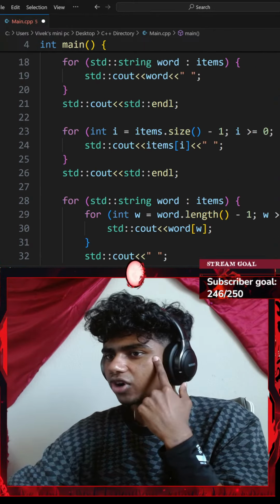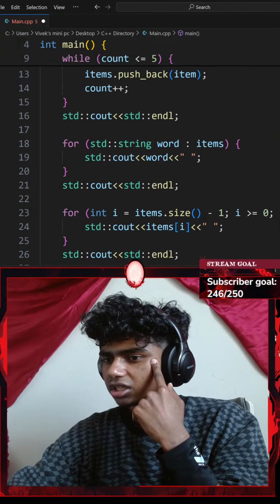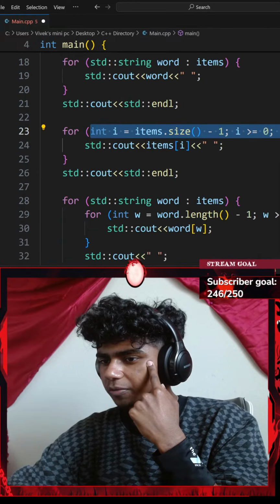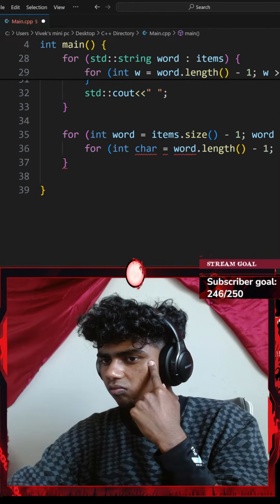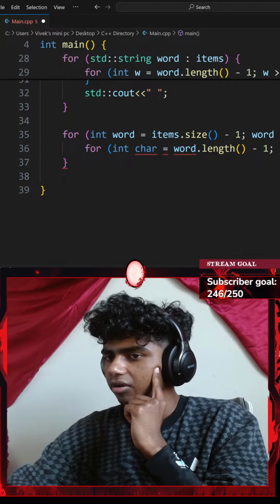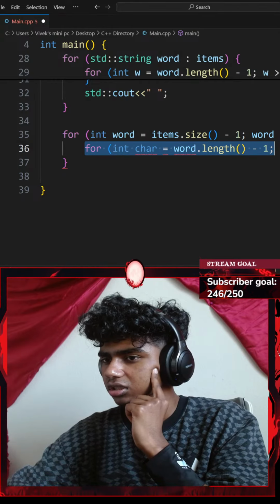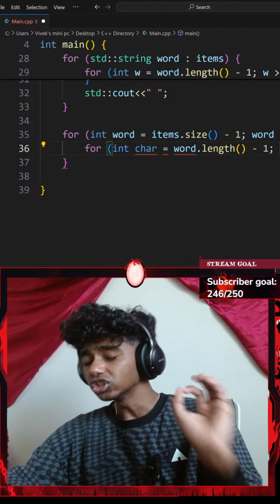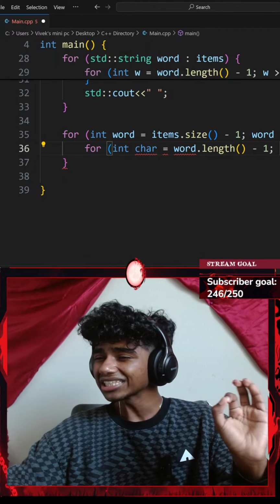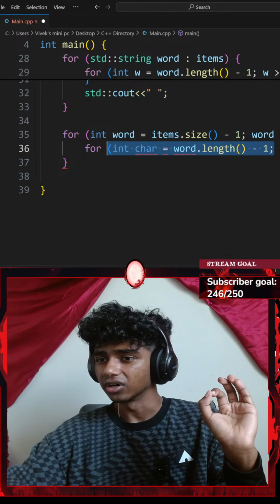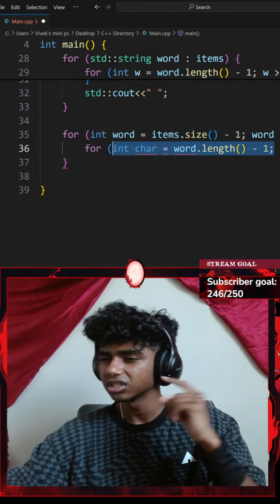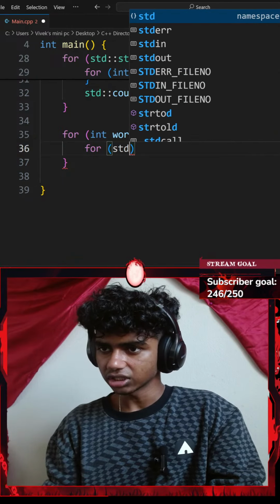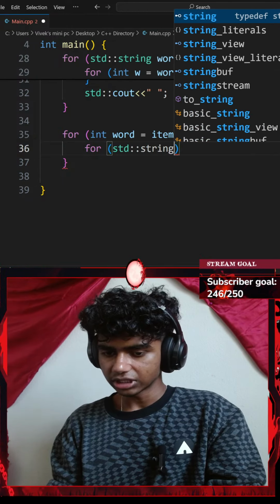So I reversed my string like I did here. This is what I do to reverse my string. Okay, my string is reversed. I want to reverse my specific word as well. To do that, I might iterate over my word now. So let's go with for every standard string.